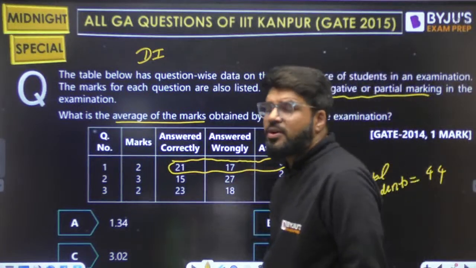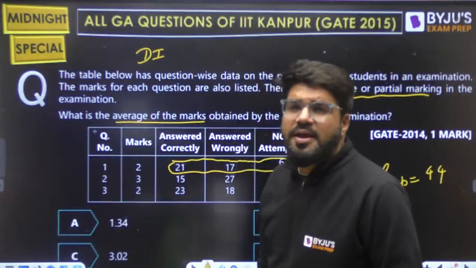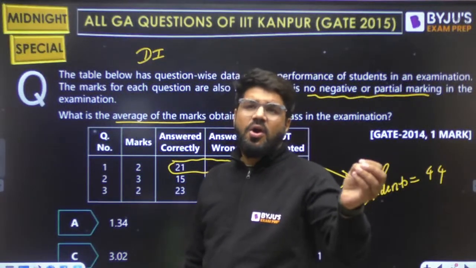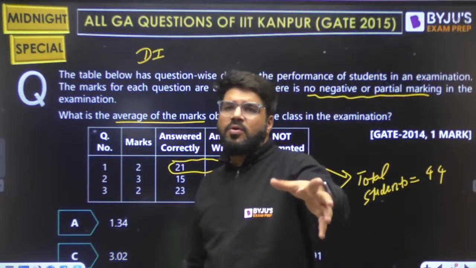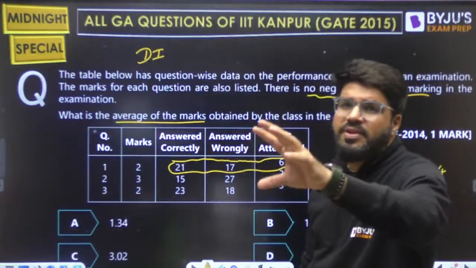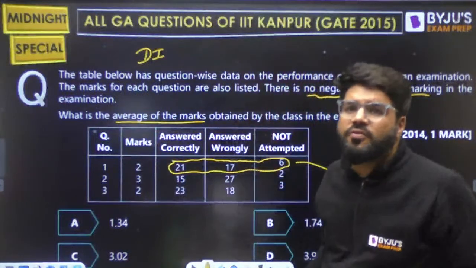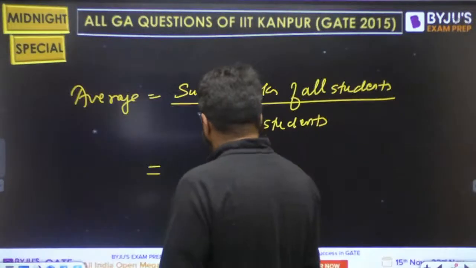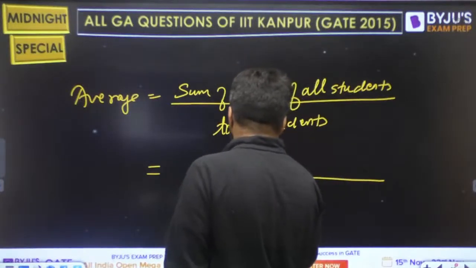You can take it from any one question, not necessarily question number 1. By this we get the collection of all students, and that is 44. So this is sorted.